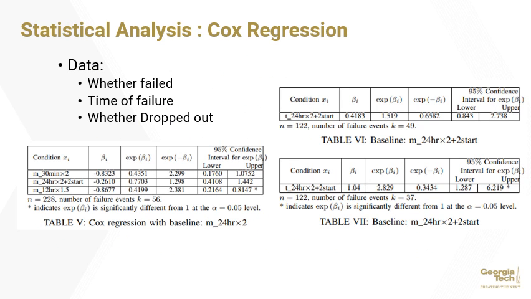The authors also performed a statistical analysis using the Cox regression model. The beta symbol is the regression coefficient measuring the success of certain schedules compared with a baseline schedule. In Table 5, the baseline is the mnemonic 24-hour schedule with doubling intervals. A coefficient of less than 1 means that the schedules listed performed better than the baseline schedule. As you can see, the expected coefficient value is also less than 1, meaning that the studies performed as expected.